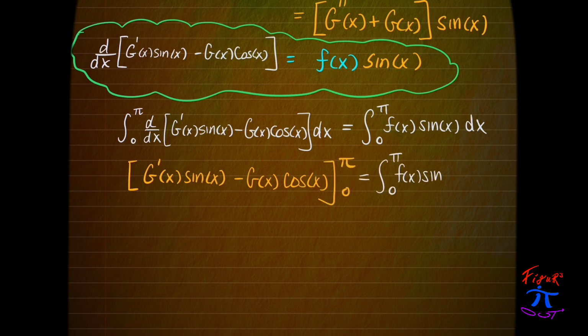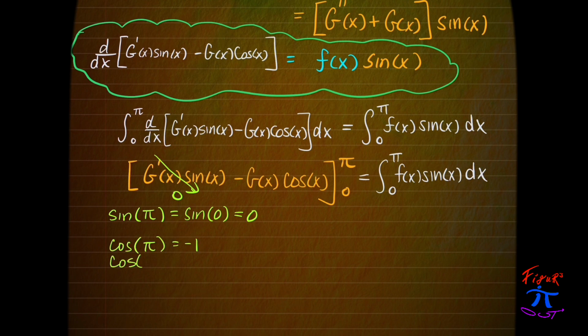So we get that the integral is going to be g prime sine of x minus g cosine of x evaluated from 0 to pi. Observing that sine of pi and sine of 0 both evaluate to 0, this term will drop out. And because cosine of pi is -1 and cosine of 0 is 1, we're going to result in g of pi plus g of 0 is equal to this integral.